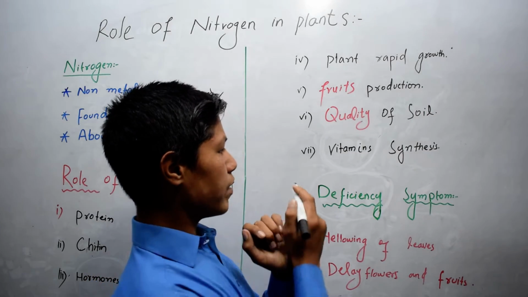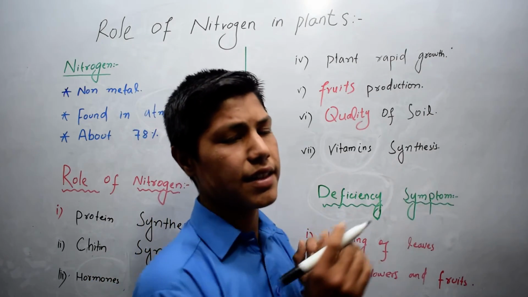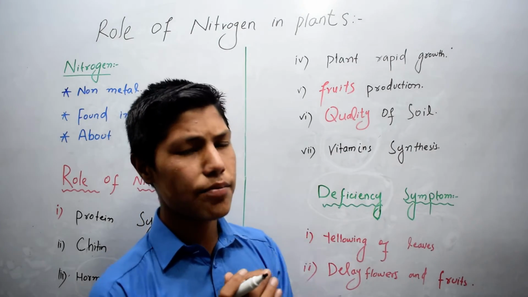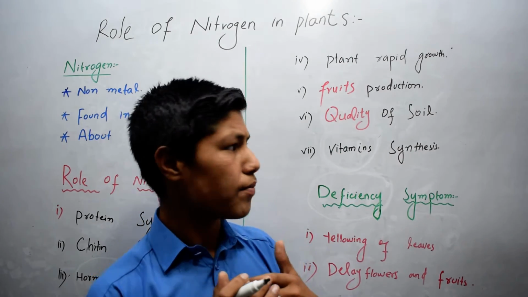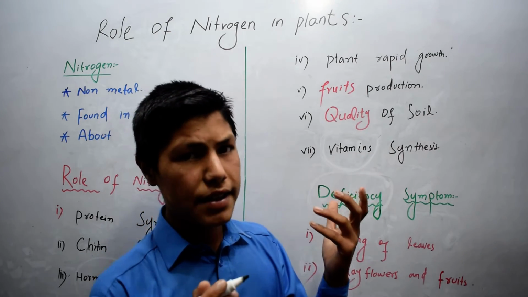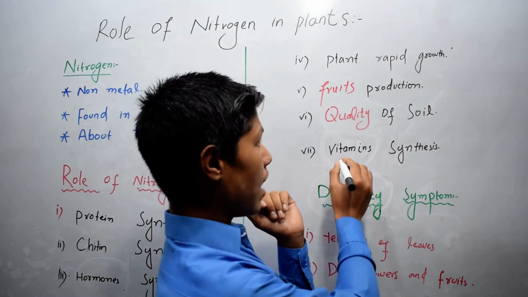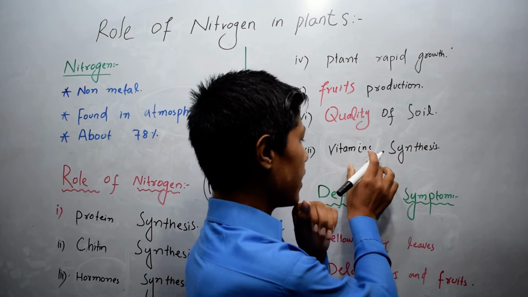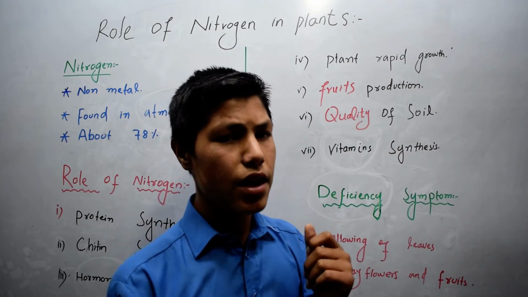And the last one is vitamin synthesis. Vitamins are basically organic compounds and they are very essential for our body and the plant body also. So nitrogen plays a key role in vitamin synthesis. It makes vitamins for the plant body.